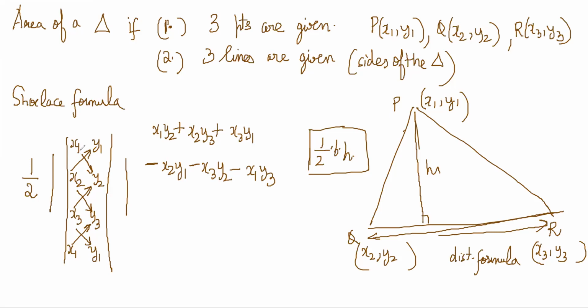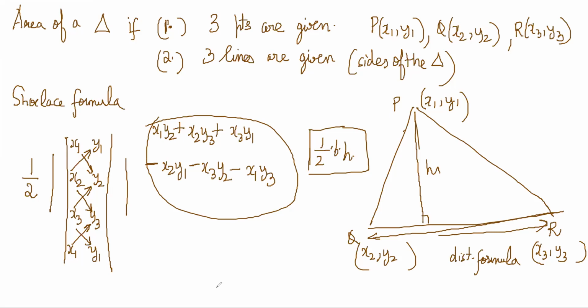It looks like a shoelace that is crossing, that is why it is called the shoelace formula. This thing could be positive or negative, that's why there is a modulus sign, because area should be positive. Once you get that, put a half outside.